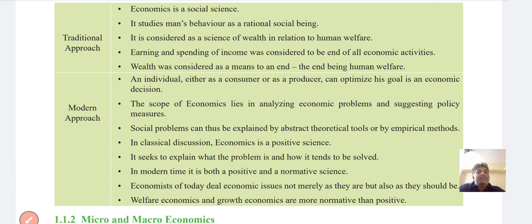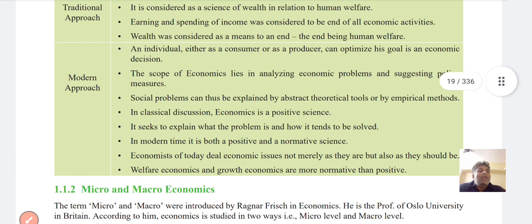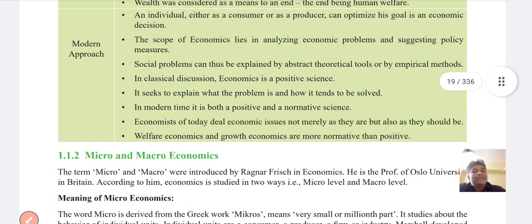In modern times, it is both a positive and a normative science. Economics today deals with economic issues not merely as they are, but also as they should be. Welfare economics or growth economics are more normative than positive.